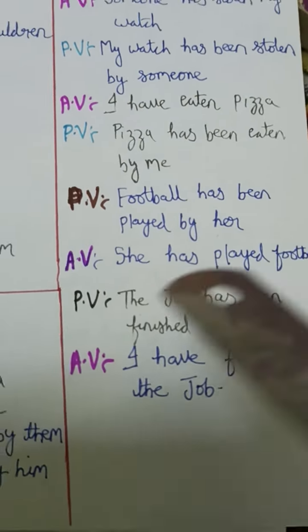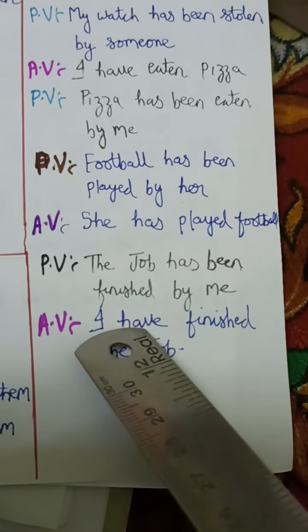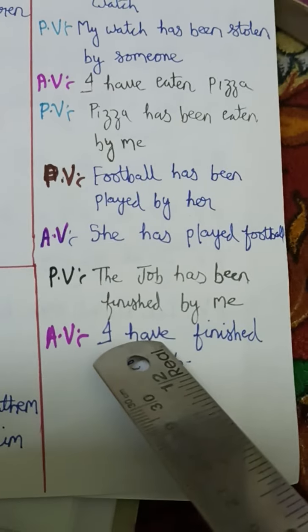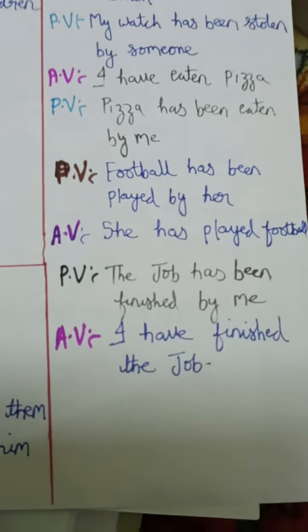Again we have to remove "by", "been" we have to remove here. The job has been finished by me, "me" becomes "I". Instead of "has" we have to use "have" here. Why? Because "I" will go with "have". I have finished the job.